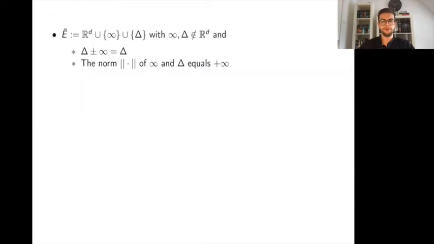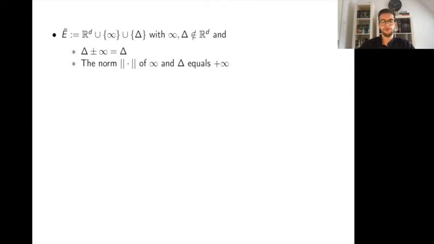But more important, we consider a new state space, which we will call E tilde, and which is the original state space, namely the R^d, together with two different points, infinity and delta, where infinity and delta do not belong to the R^d. These 2 points will later play the role of killing points. We need 2 killing points, unlike the Markovian theory, for example, where we only need 1 killing point, because we will consider 2 different possible ways a process is able to leave the original state space R^d.